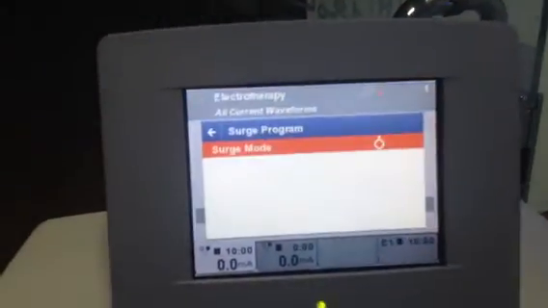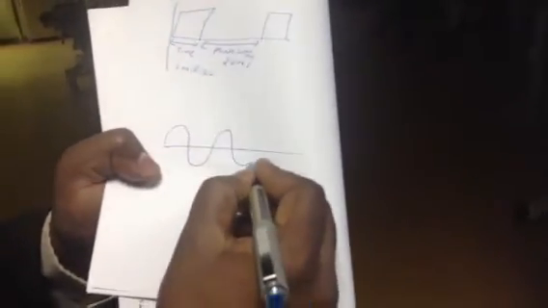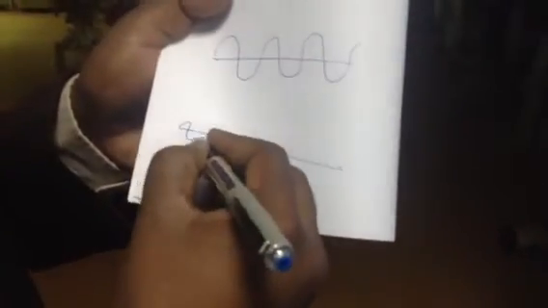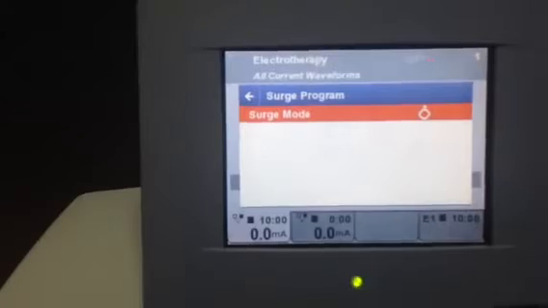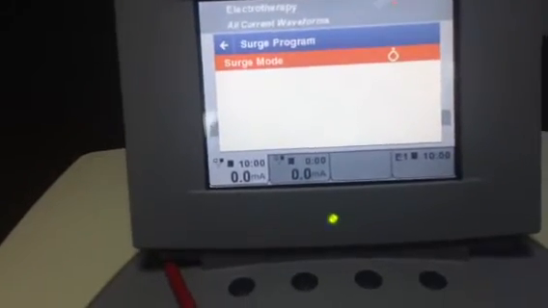Then surge. Surge means when the current comes in the same intensity, the human body will go for adaptation. After some time, the patient doesn't feel the current. So to prevent the adaptation, it will start slowly, then increase, then decrease, then increase. This is called surge mode. When the current comes with low intensity, then goes to high intensity, then comes to low intensity, then goes to high intensity. That is surge mode.